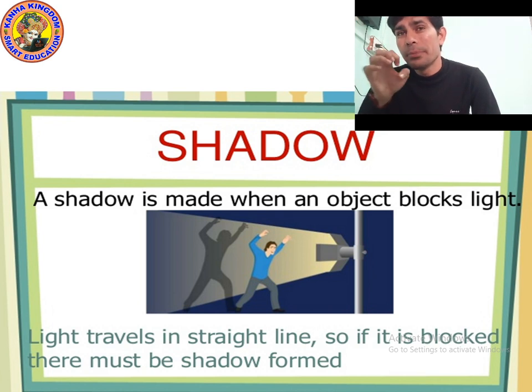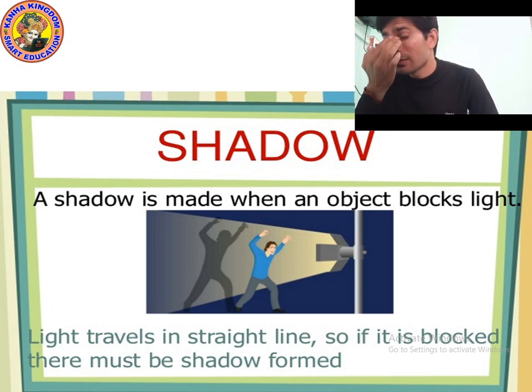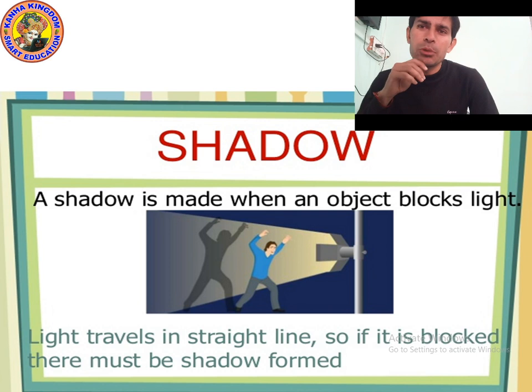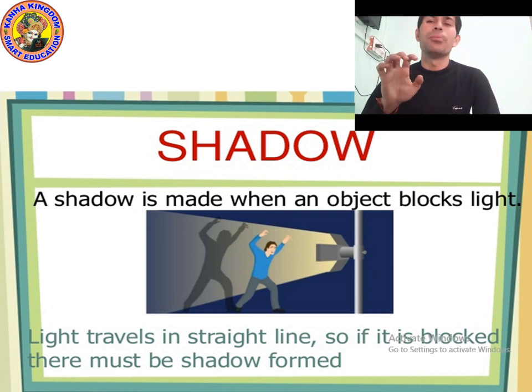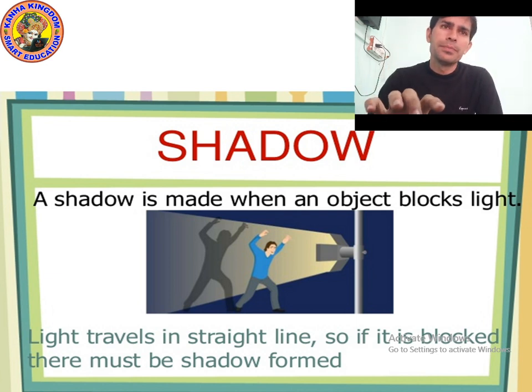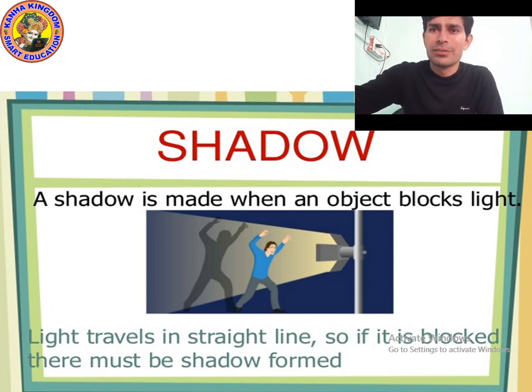So the light will be reflected back. So the shadow will form on the wall. As you can see in the picture, the man is standing near the wall. The name of this man is Shadow. So the shadow is forming just behind him. Okay, I hope you understood. Now let's move on to the next point.